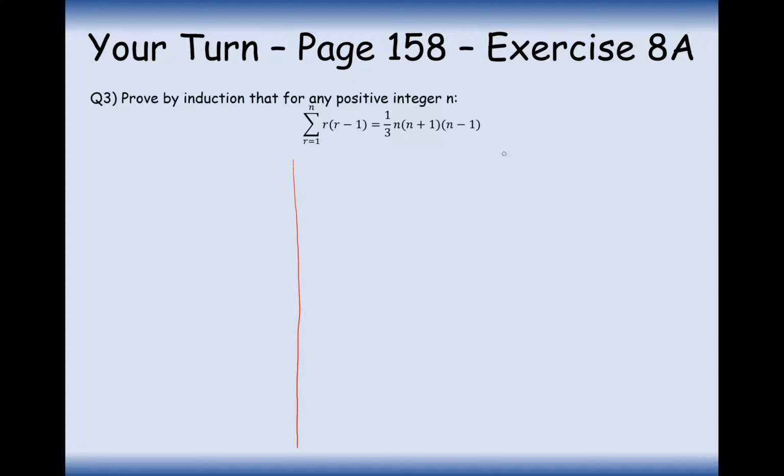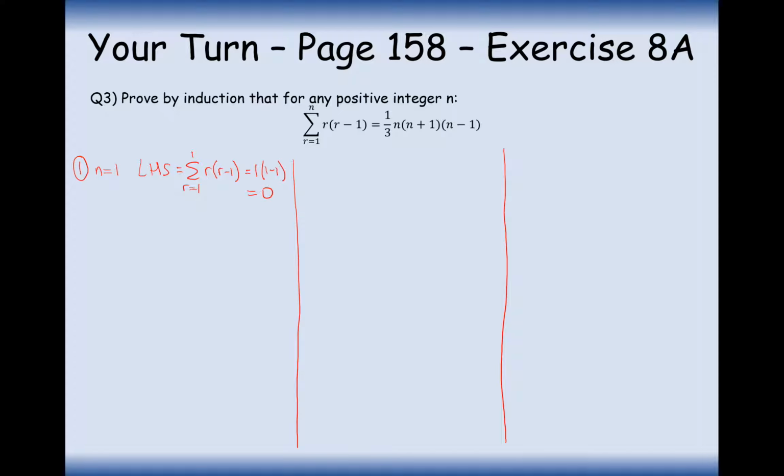I'm just going to divide up my page just so that I've got enough space to get this question started. So step 1 is to prove true for n equals 1. So my theorem is on the left hand side, I'm going to have a series from 1 up to 1 of r minus 1. So that's going to be 1 times 1 minus 1, which is going to be 0.